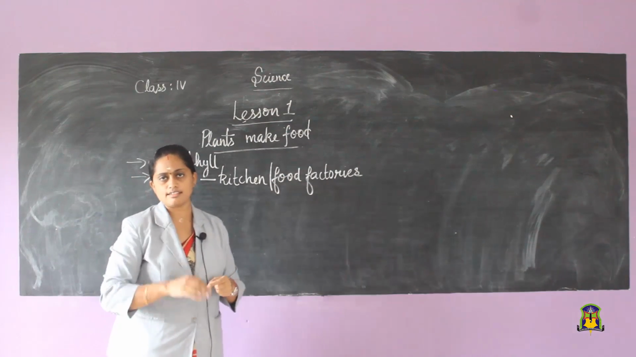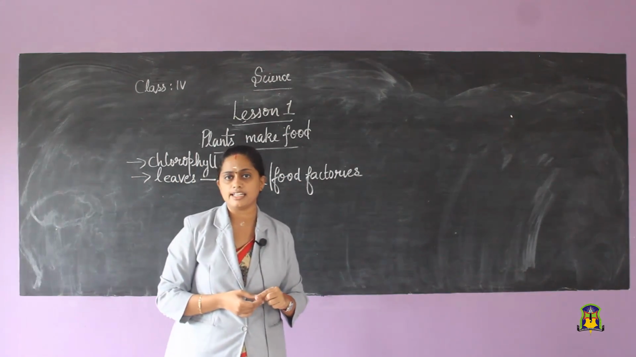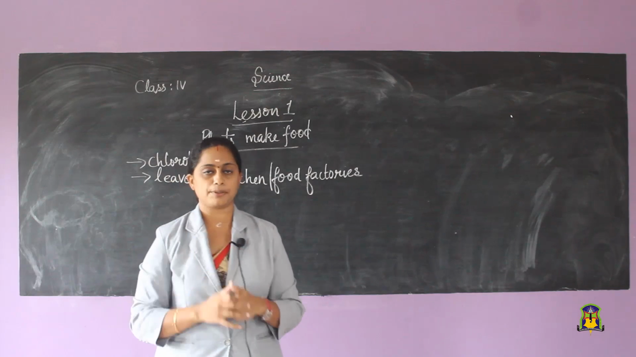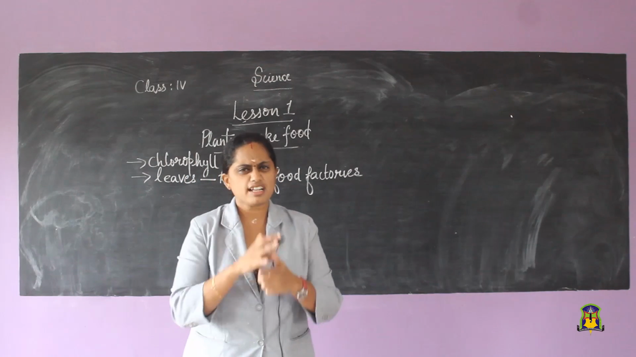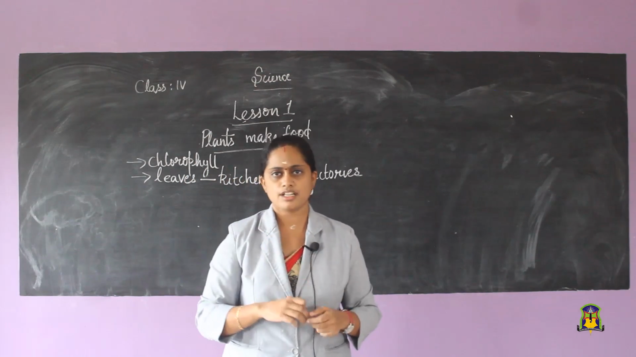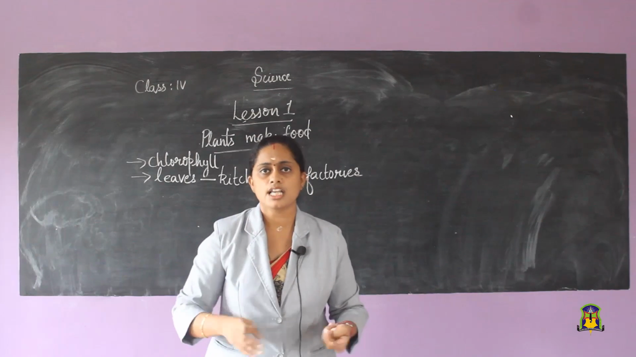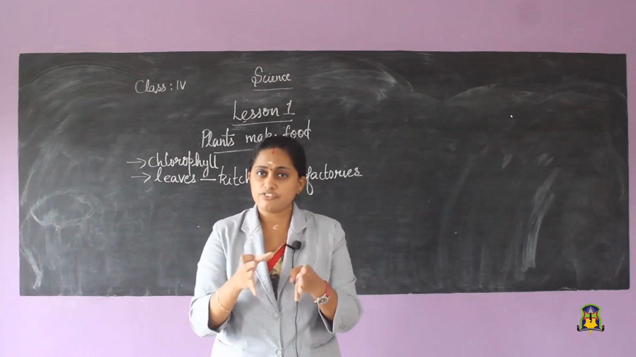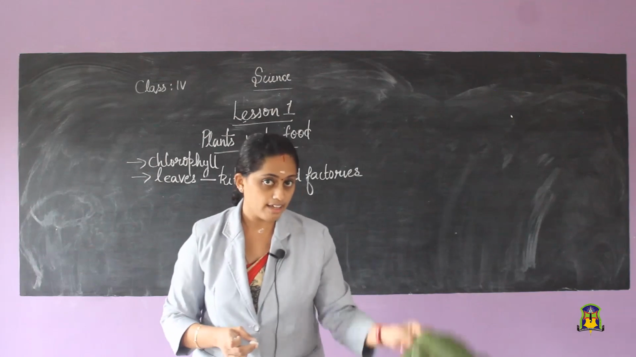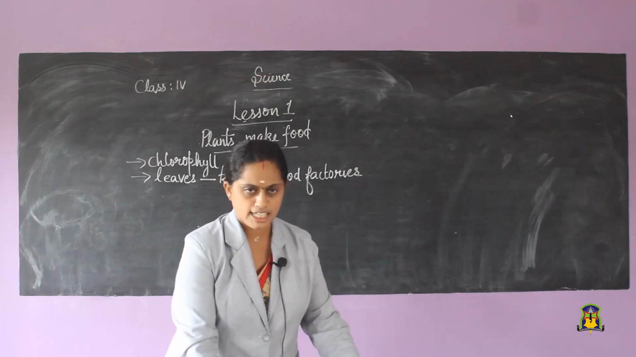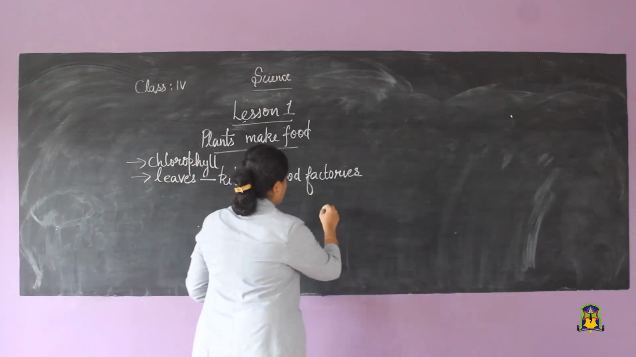So we told that these leaves are preparing the food for the plant. Before seeing how they are preparing, we need to see which are the different parts of a leaf. The leaf may have so many parts. I have a leaf for you to show the different parts. Let me draw a leaf for you.